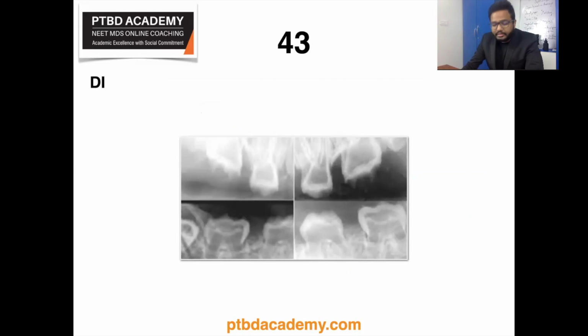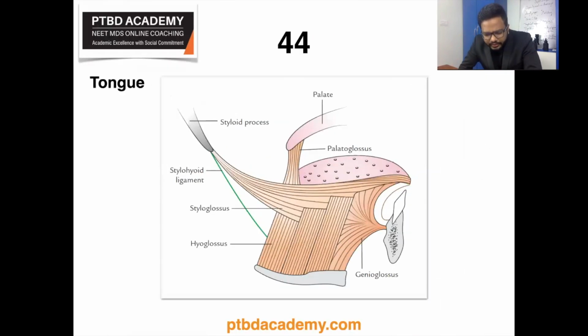Now let's move on to the next question. There seems to be a question on the posterior third of the tongue, which is retracted or raised by which of the following muscles. Those are the keywords which I received.